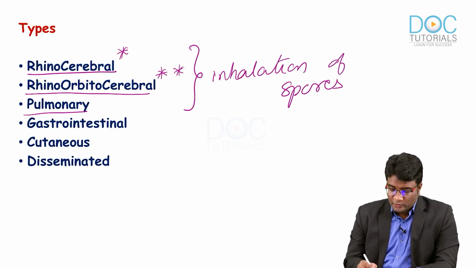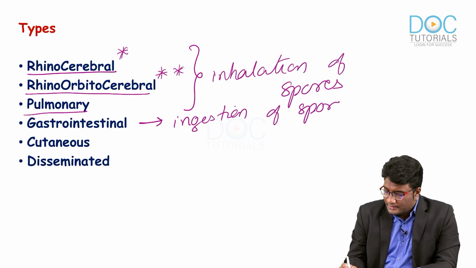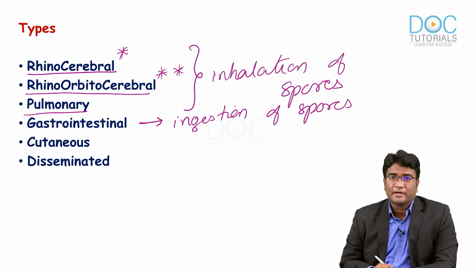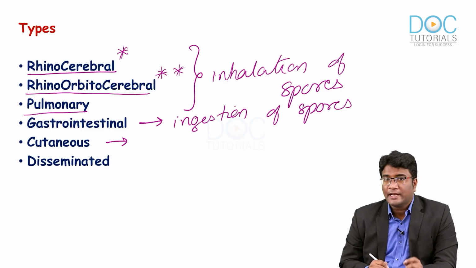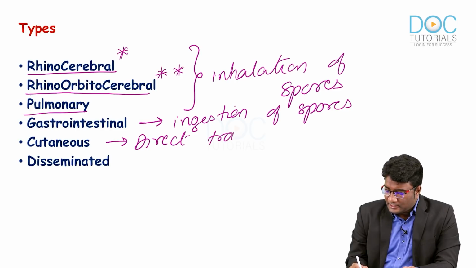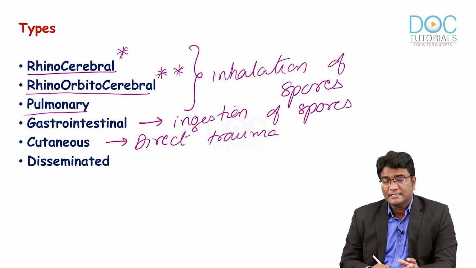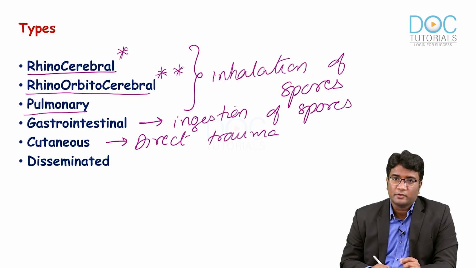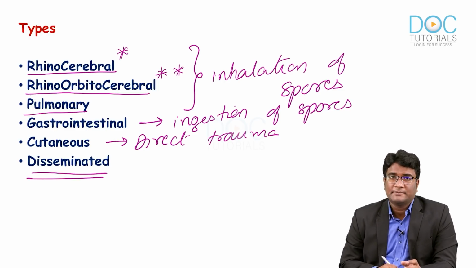And ingestion of the spores can lead to gastrointestinal mucormycosis. Ingestion of spores of these fungi can lead to gastrointestinal mucormycosis in immunocompromised individuals. A direct trauma to the skin can lead to cutaneous mucormycosis. So, wherever you have a direct trauma and the spores get inoculated on the skin, you may develop a necrotizing fasciitis, that is cutaneous mucormycosis. And a hematogenous spread to different organs is called your disseminated type.